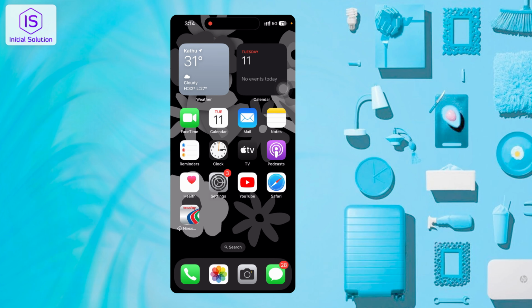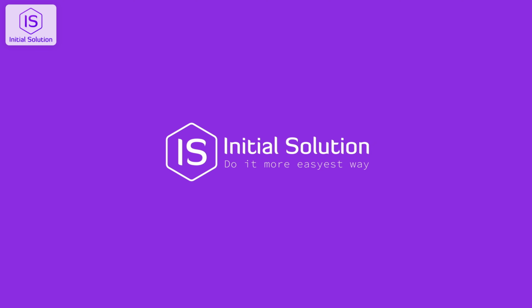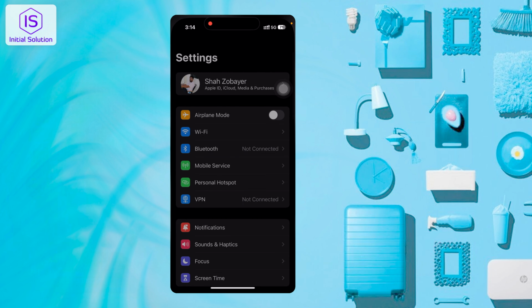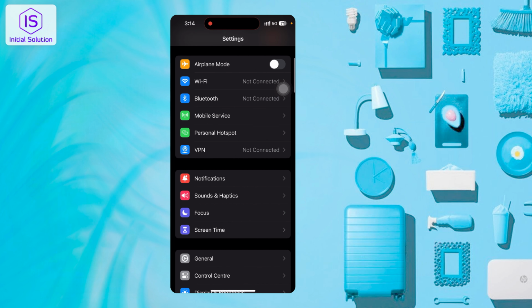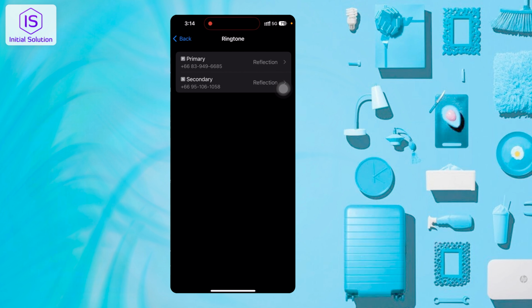Today I'll show you how to change the ringtone on your iPhone. So let's start. First, you should go to Settings. Then you can just look for the Sound option and tap here. Here it's showing many options, and you can choose Ringtone. I just tap here. Then you can choose the number for which you want to set the ringtone.